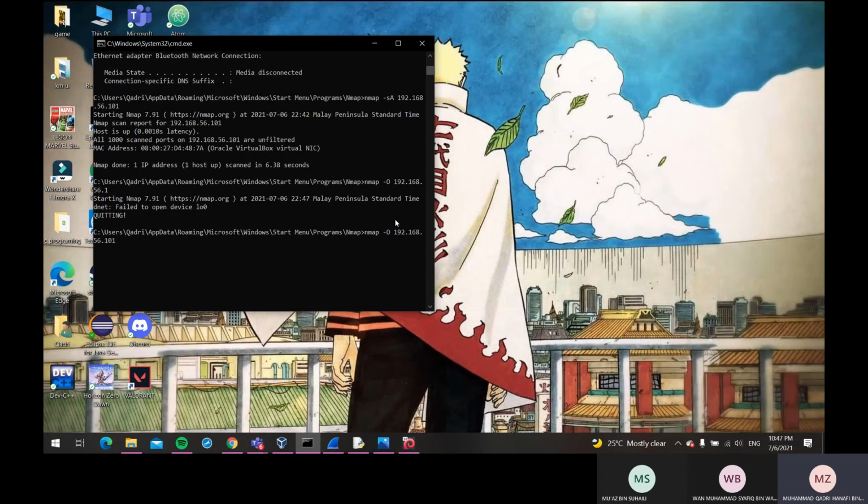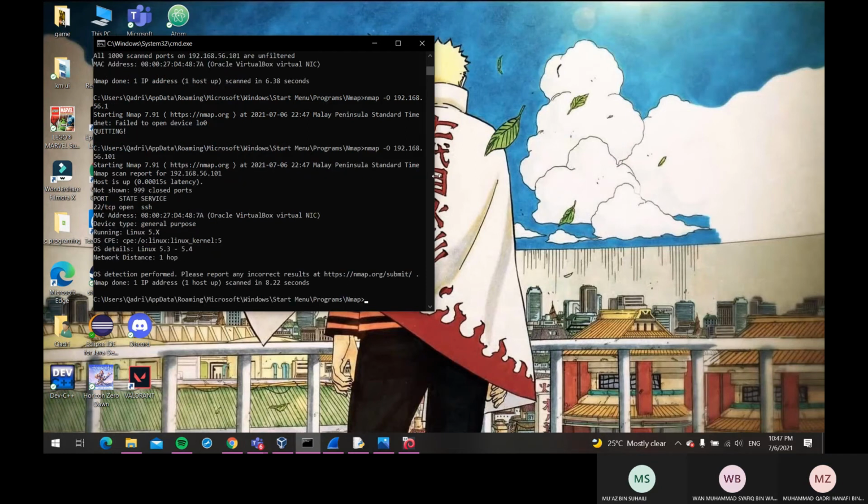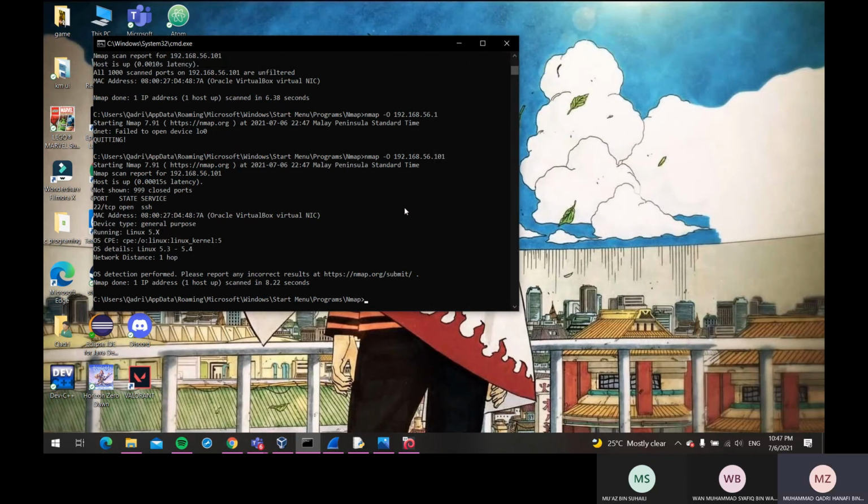Okay, next, after that command, I will use the next command, which is the OS detection and version scan, to get some useful information about our target, which is our VM. Okay, and the scan is done.